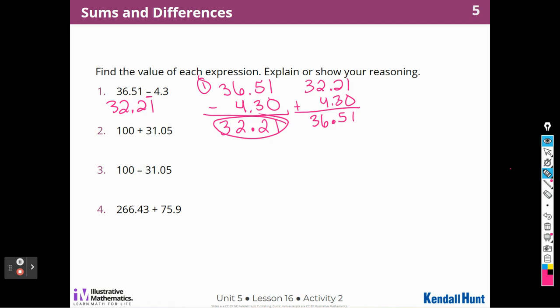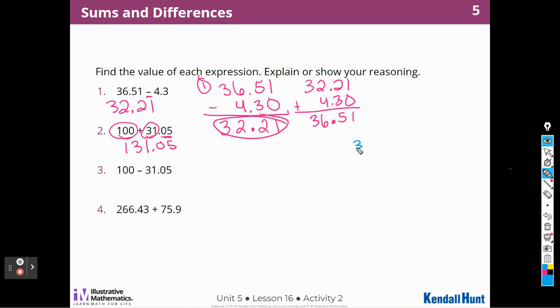This next problem is an addition problem. And I don't even think I need to work that one out on the side because I know 100 plus 31 is going to be 131. And I don't have any tenths or hundredths to add to the 5 hundredths. So I think my answer is going to be that. Ooh, now I have to subtract. So now I'm going to really have to show my work.